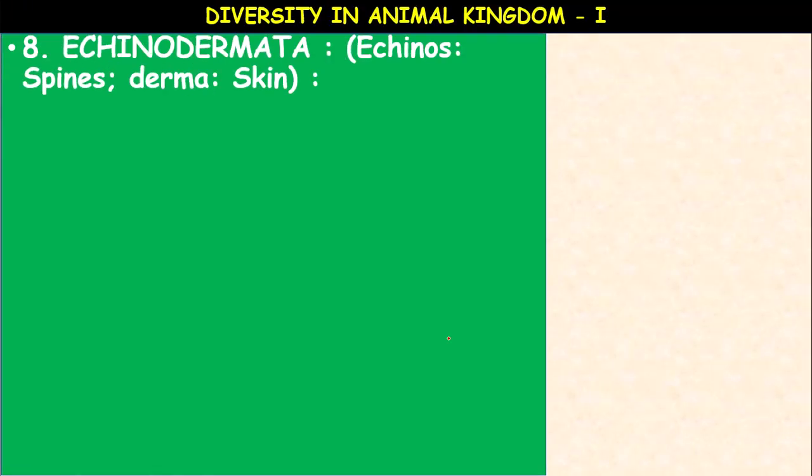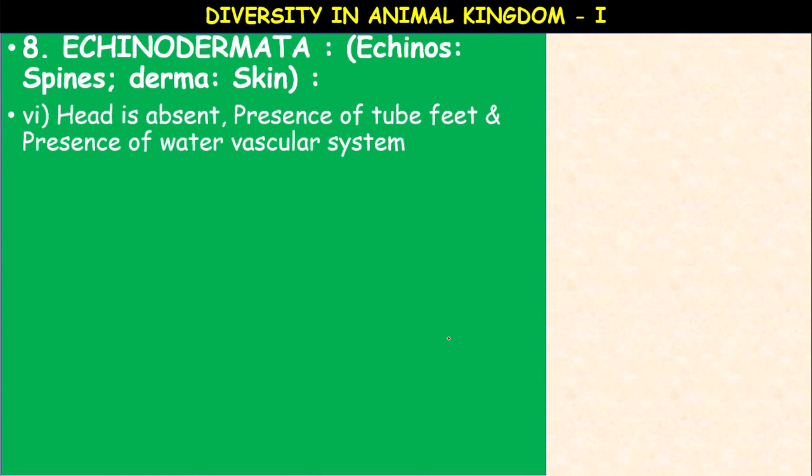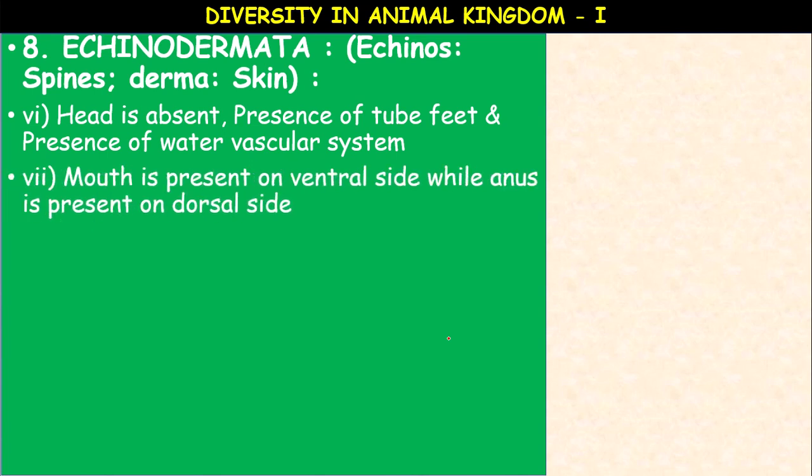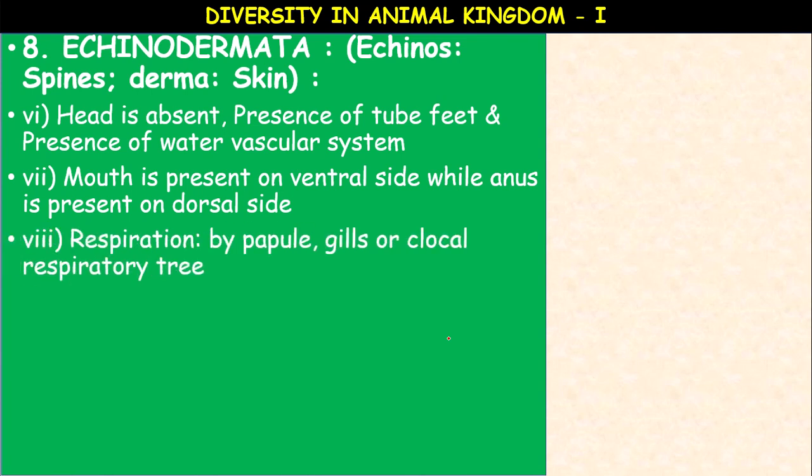The head is absent. The presence of tube feet and the water vascular system is a distinct feature of echinoderms. The mouth is present on the ventral side, while the anus is present on the dorsal side. It is an advanced arrangement. Respiration takes place by papillae, gills, or cloacal respiratory tree.